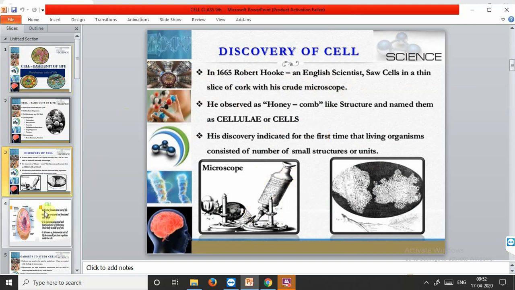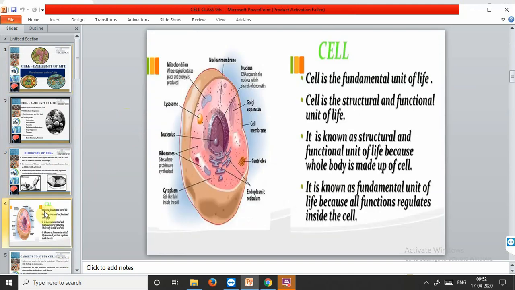Now let's discuss some properties of cell. What is the function of cell that makes it so important? Cell is the fundamental unit of life. That is our topic itself. And cell also regulates many of our activities, like it controls cell division. The various cell organelles present in it are meant for various functions of our body. The organelles we'll discuss later, but let's give a brief view in the beginning.